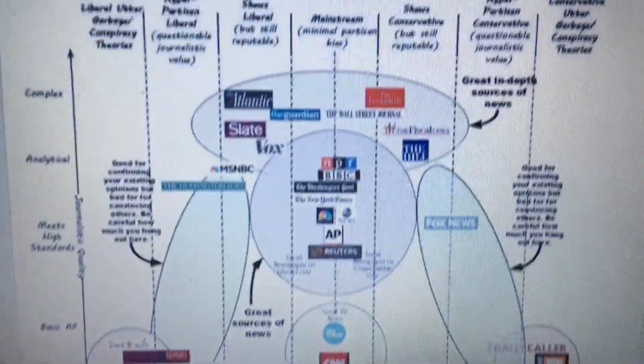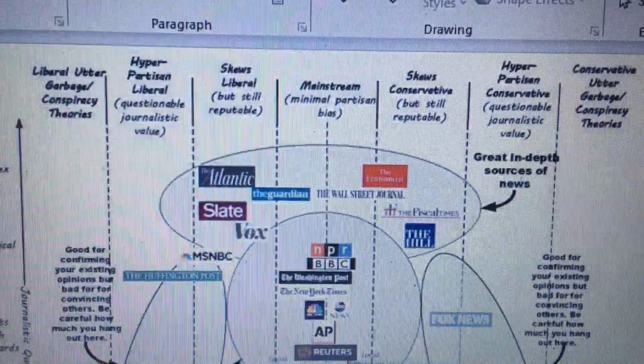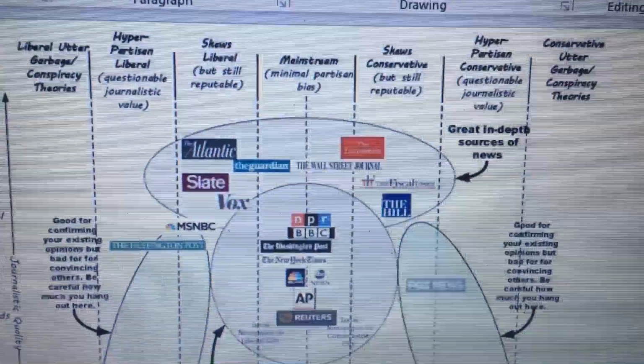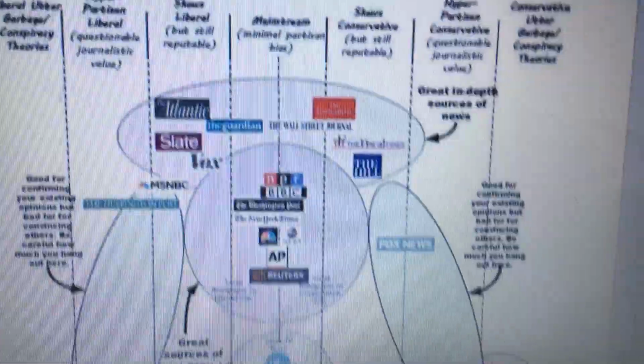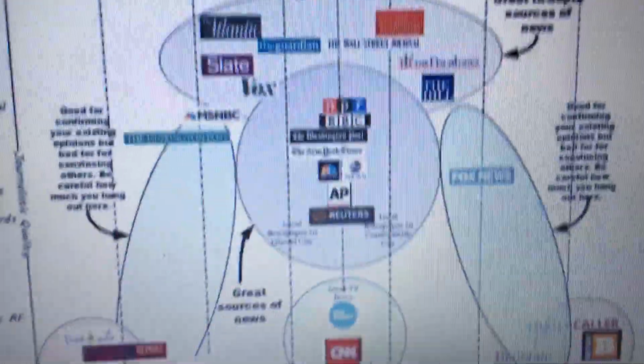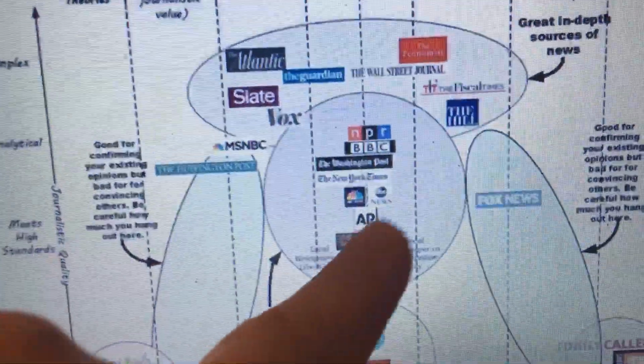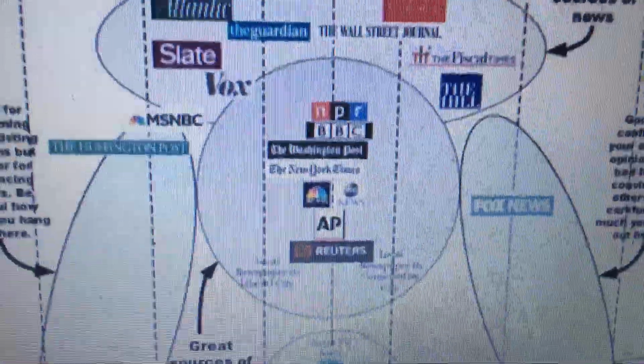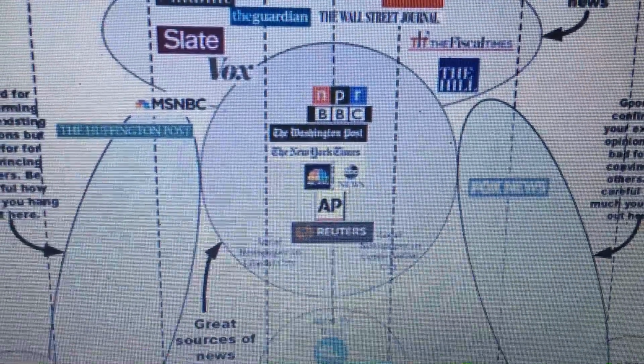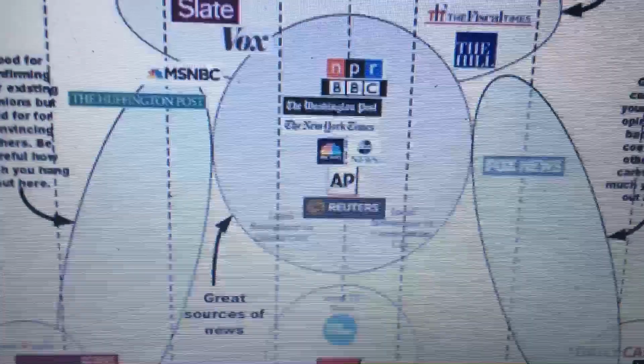If you see in the middle, these are mainstream sources that are minimal partisan bias, and these are pretty much the best sources right here in the center. So you see things like NPR, BBC, The Washington Post, New York Times, Reuters. I'll tell you about the AP Newswire.